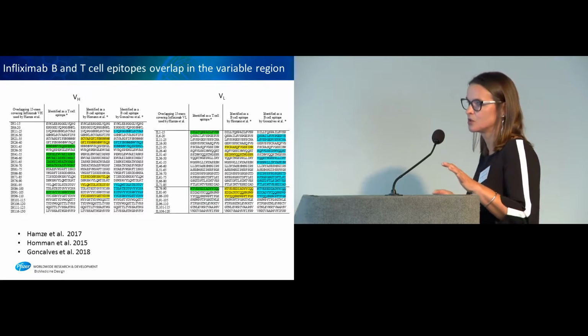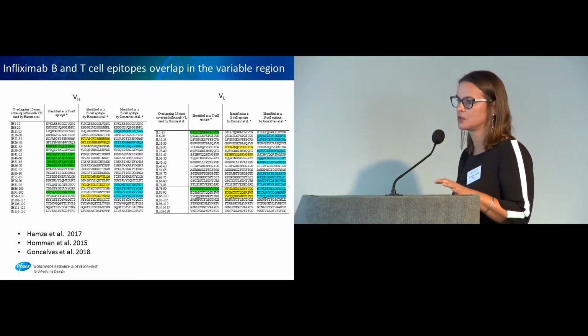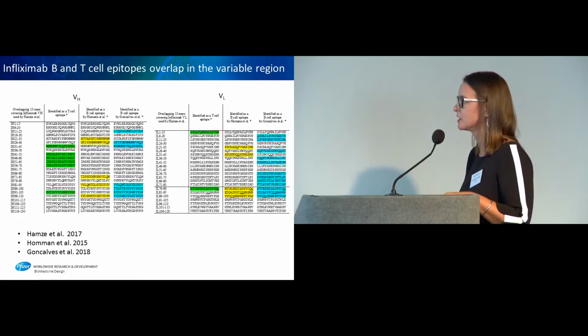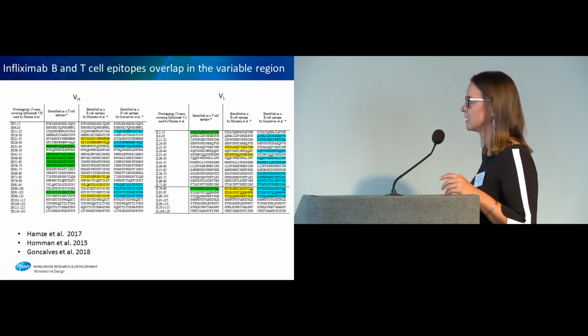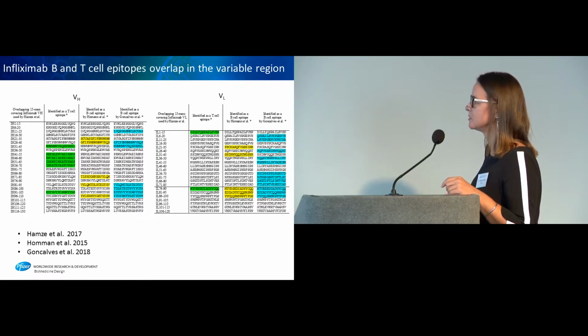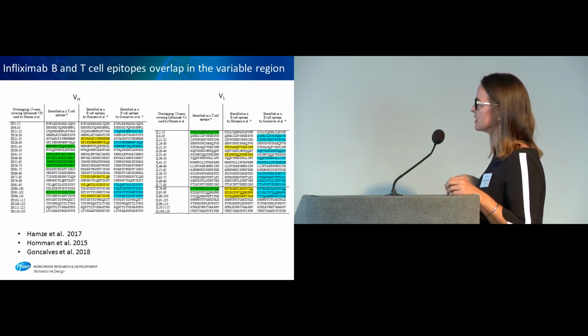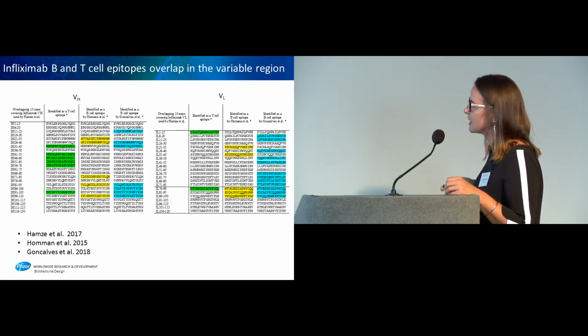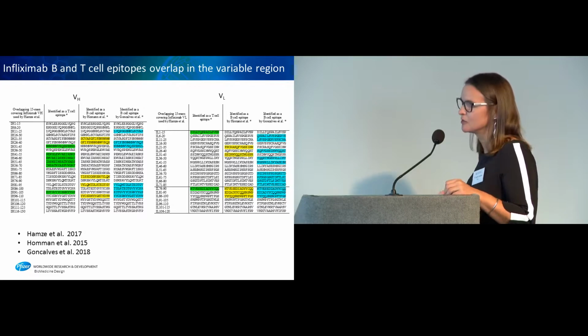But the idea was to see if there was any clustering at all, or if they were very far apart. And it looks like the B cell epitopes, in blue and in yellow, seem to cluster with the T cell epitopes. They're not very far apart.